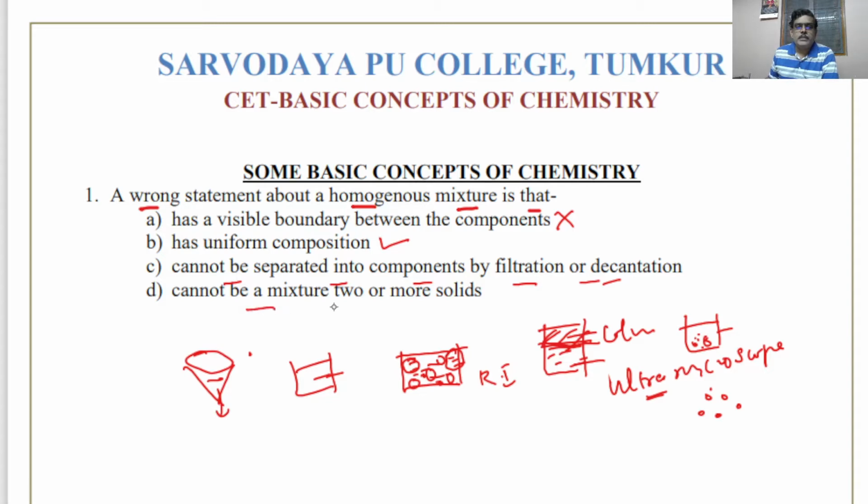It cannot be a mixture of two or more solids. Yes, a homogeneous mixture cannot be a mixture of two or more solids. Say if you mix salt and sugar, you can easily identify the sugar crystal and also the crystal of salt, because they will have different refractive indexes. Therefore, shining will be different, crystal sizes will be different. You'll be able to identify it very easily. Therefore, statements B, C, and D are correct. So, the wrong statement is A. Therefore, the answer for this question will be A.